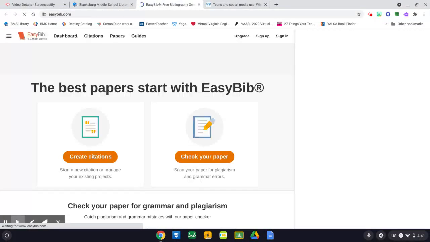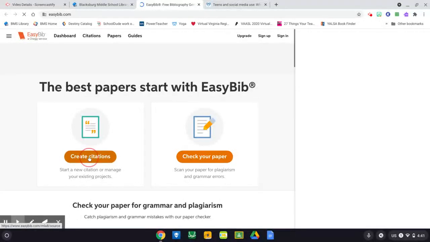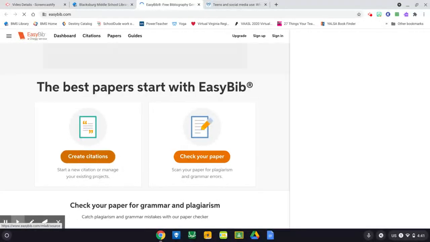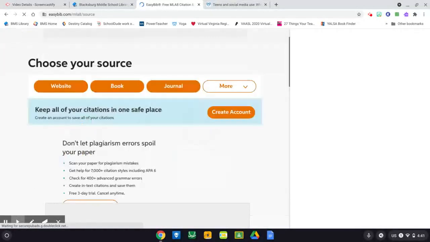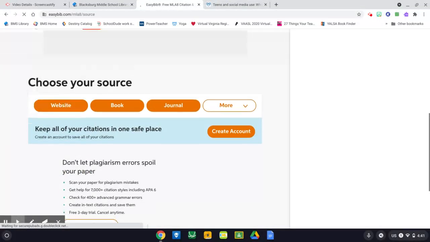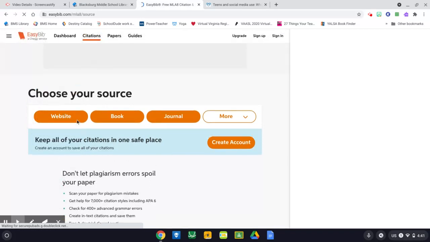So it's going to take us a couple of minutes to get a citation generated for this article. I'm going to create a citation here. You just follow step by step through what it takes you through. Understand also that you kind of have to search for the information because there are lots of ads on this site. What's our source? We were on a website.